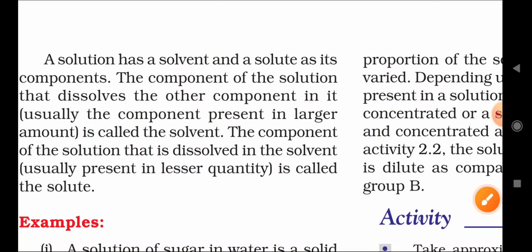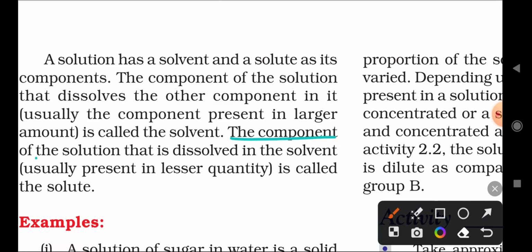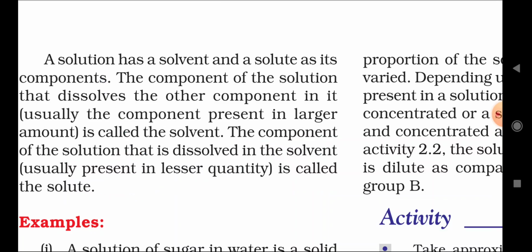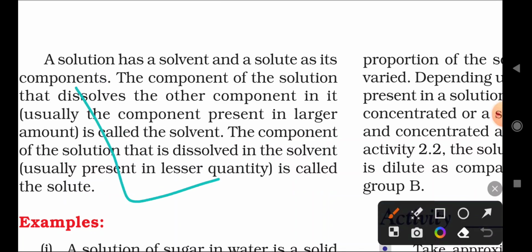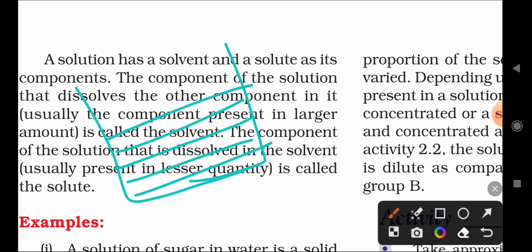Okay, so there are two types: solute and solvent. The component of the solution that dissolves in the solvent is called a solute. A simple example again: we take 50 ml of water in a container and add 2 crystals of sugar.